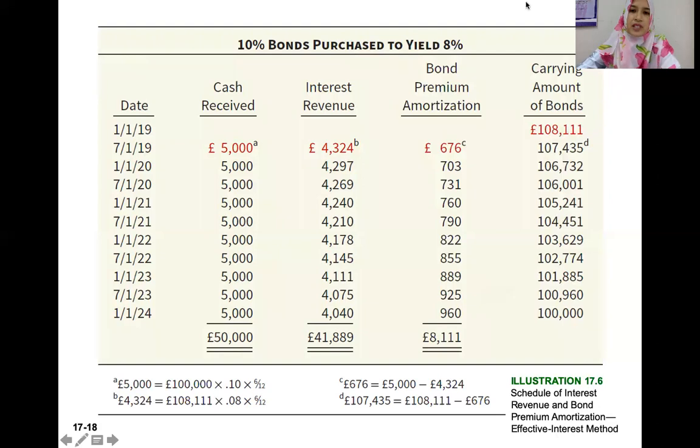Okay. So if you notice the difference between the premium bond and the discounted bond, in the premium bond, the cash received is more than the interest revenue. So we have the bond premium amortization that has to be reduced from the amortized cost to get the carrying amount of the bond. So previously we added in the discount bond, but for the premium bond in this case we minus it or we deduct it.